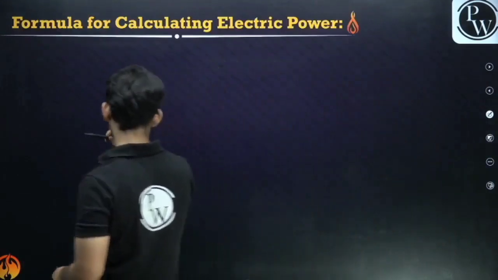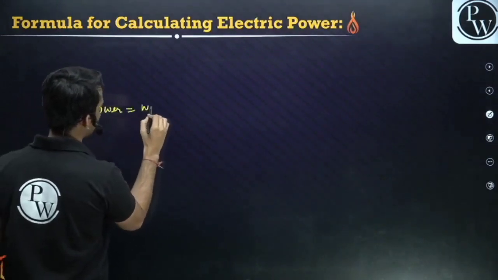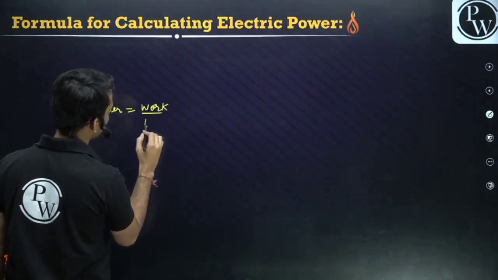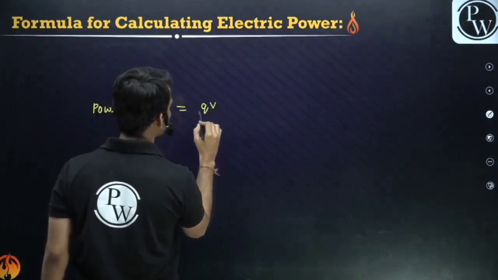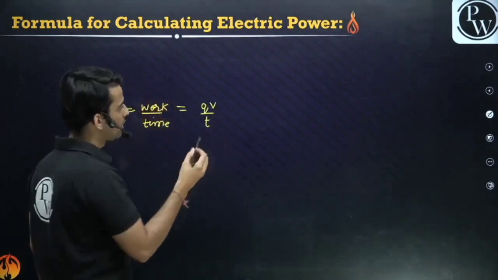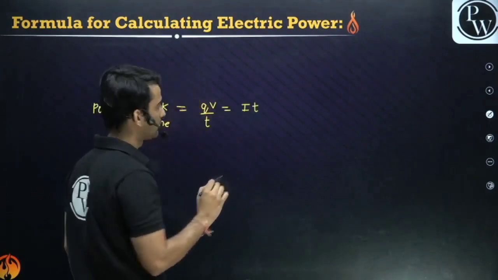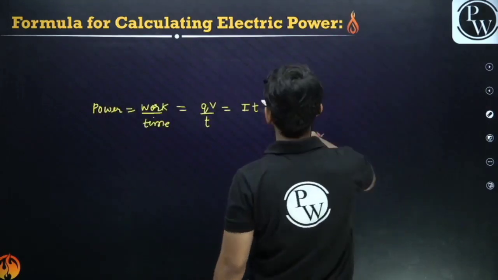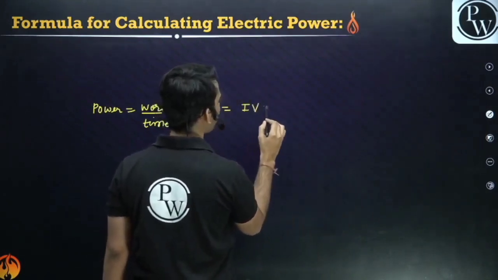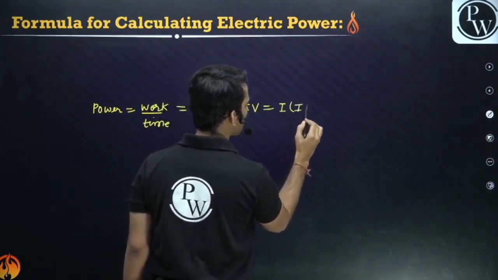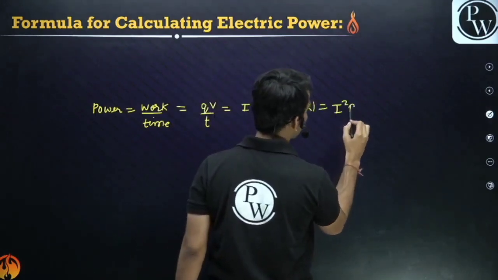Now guys, we have other values for power. We had seen that power is nothing but work upon time or electrical energy upon time. What is work? It is charge into potential difference. I have told you, right? Q by T is nothing but current. So the power is I into V. What is V? It is IR by Ohm's law. So power is I square R.